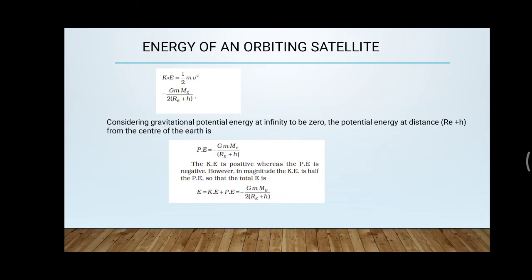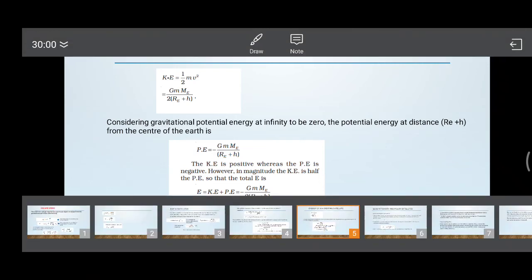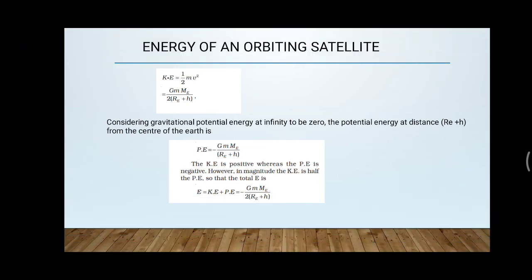You should remember and study this relation. It will be applicable in the examination in some problems, as well as in competitive exams. So be familiar with this relation, okay? The potential energy, the kinetic energy and the total energy of an orbiting satellite.